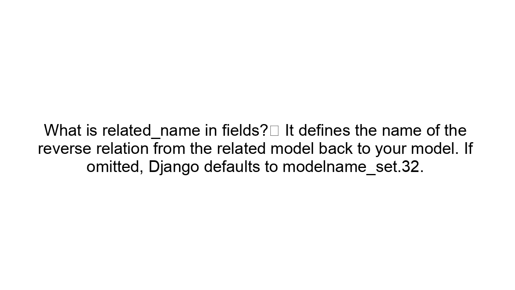What is related_name in fields? It defines the name of the reverse relation from the related model back to your model. If omitted, Django defaults to the model name plus _set.